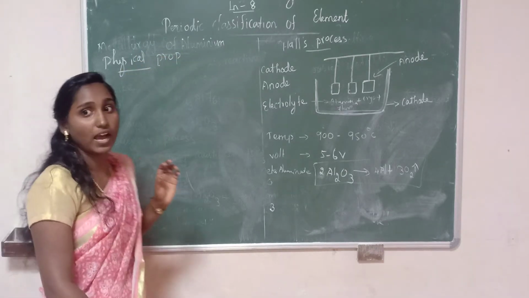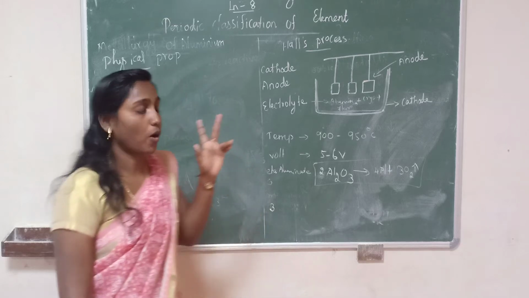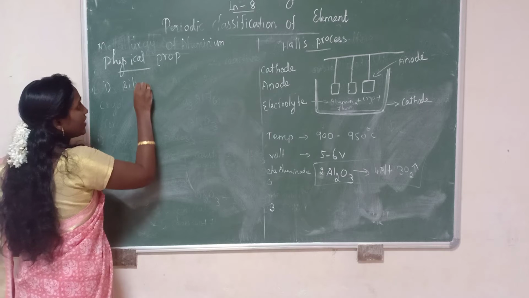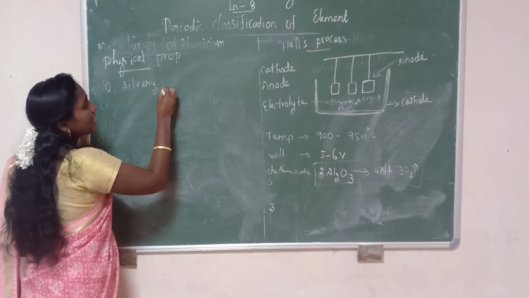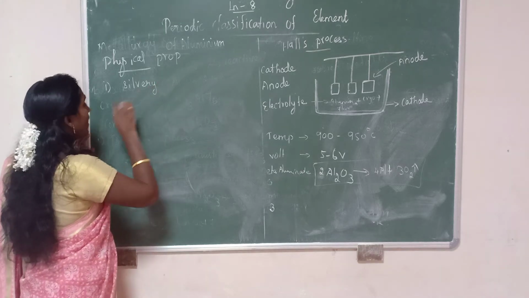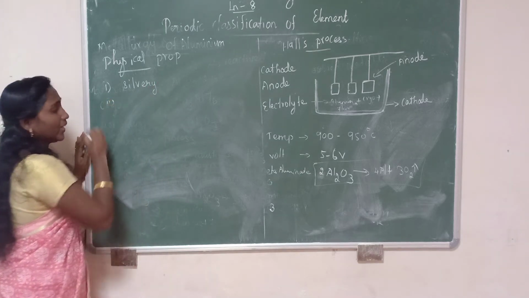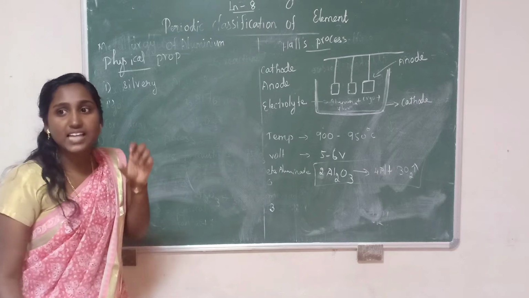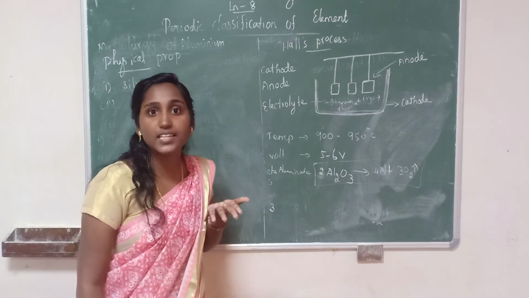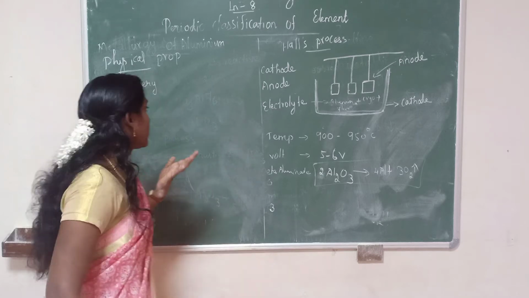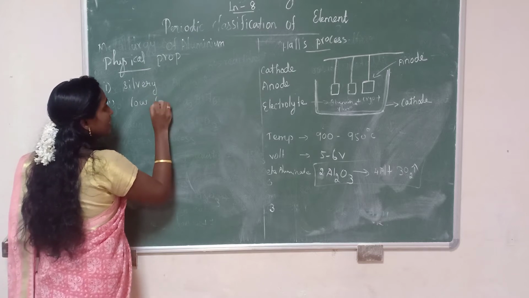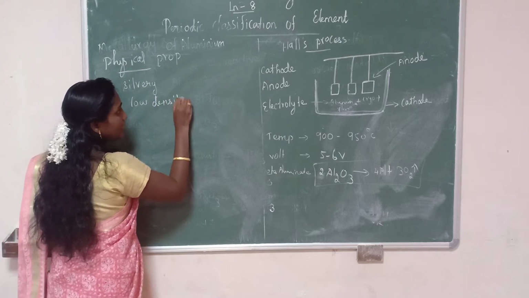Physical properties of aluminium. The first property: aluminium is a silvery white metal. Then the second property: aluminium is light and has low density. It is a very light, weightless metal. So it is light and has low density.